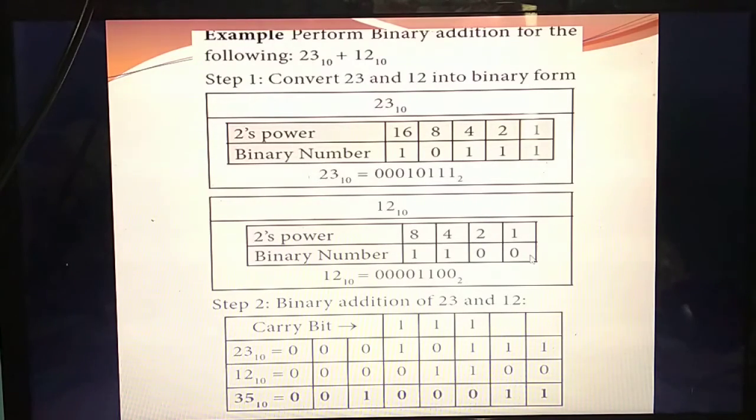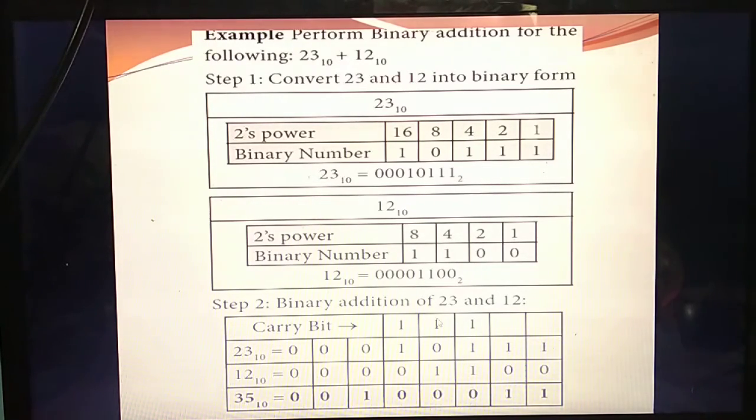1, 1, 0, 0. But you need to convert this number into a 8-bit format. So how many zeros you should add? Only 4 numbers is there. So to get 8-bit means 4 more zeros you should add at the left side. Understand? This is the first step. For binary addition like this means you should convert the given number into a binary form. Okay. Then you need to change the number into 8-bit format. After that you can add.